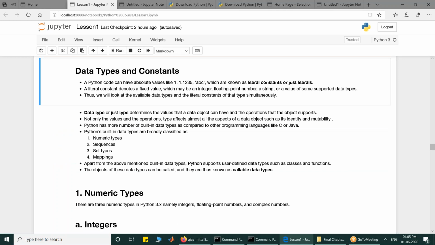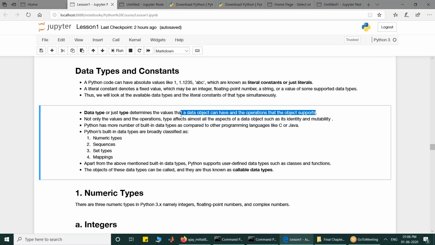The data type is a very important concept which determines the value that a data object can have and the operations that the objects support. So the data type determines the type of operations that I can apply on a data object, and it does not only determine the data value that it can have, it also determines the mutability of that object. We have already discussed that objects of some data types are mutable, and objects of some data types are immutable.